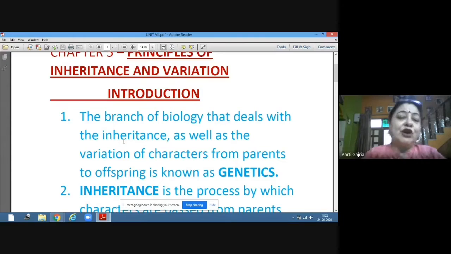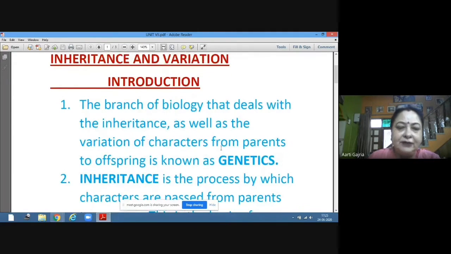As you know, you are not exactly the same as your mother or father. So there is some variation as well. Variation is the characters which are not the same as your parents, and inheritance is the transfer of traits from parents to progeny, to offspring. This is known as genetics. So genetics is a branch of biology that deals with the inheritance as well as the variation of characters from parents to offspring.